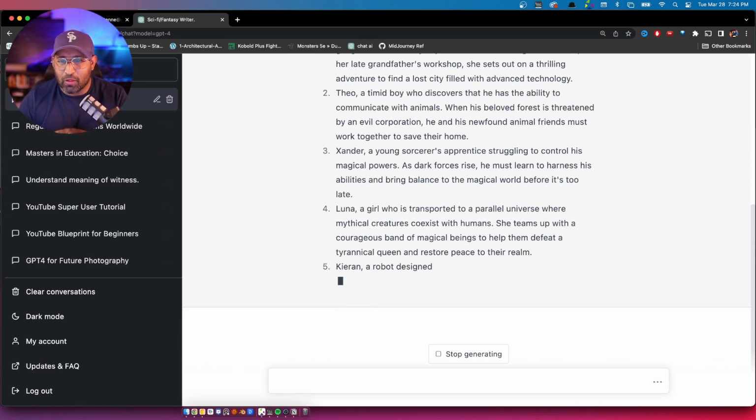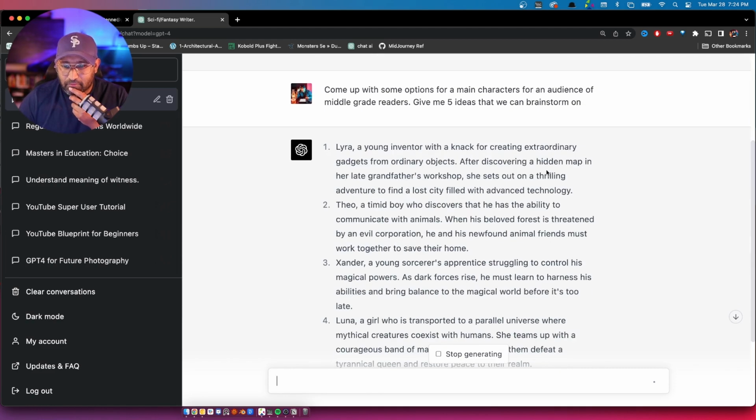Okay, Theo, a timid boy who discovers that he has the ability to communicate with animals. When his beloved forest is threatened by an evil corporation, he and his newly found animal friends must work together to save their home. Xander, a young sorcerer apprentice struggling to control his magical powers. As dark forces rise, he must learn to harness his abilities and bring back balance to the magical world before it's too late. I like that. Xander is my favorite so far.